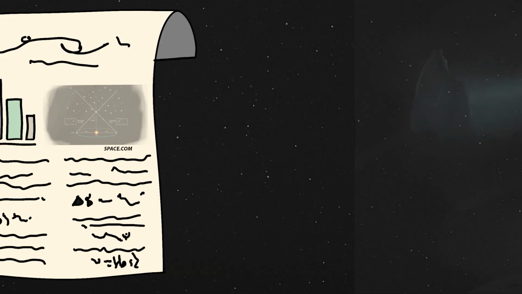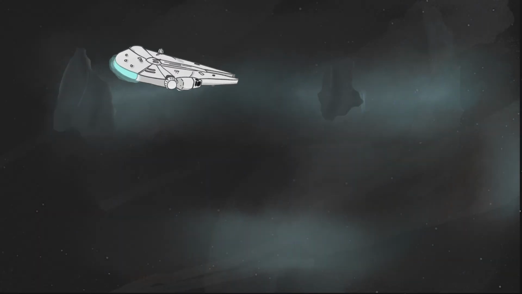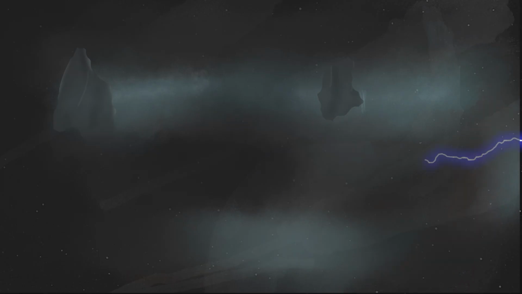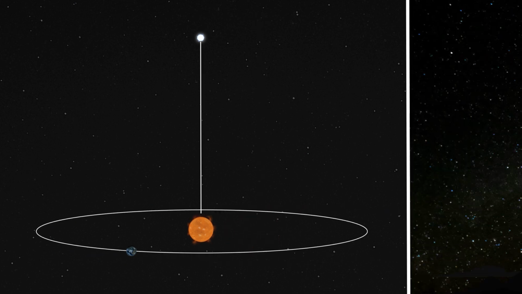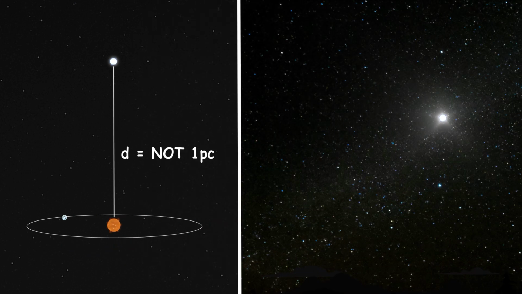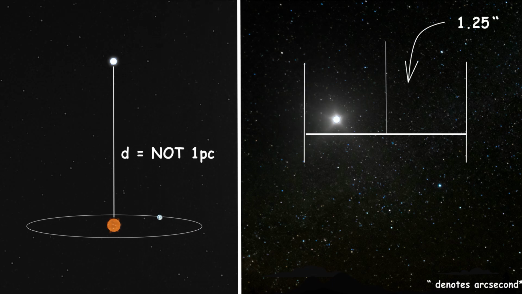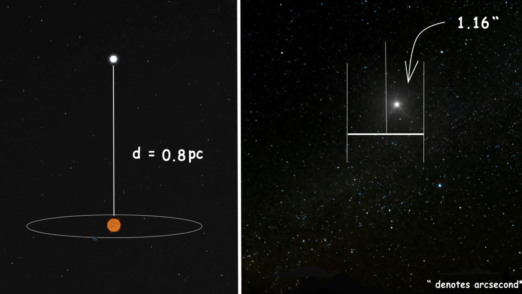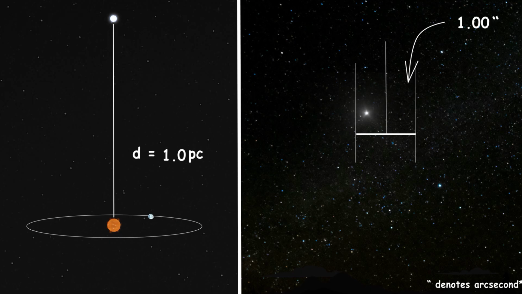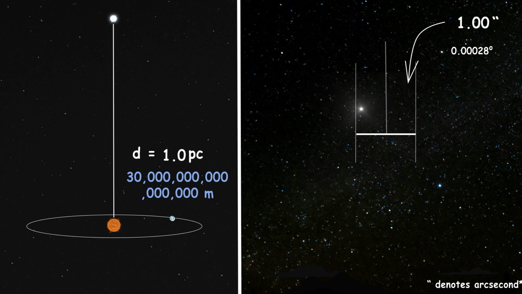However, more academic works use parsec. A parsec is roughly 3.26 light years, or 1/12 of Han's Kessel run. If you were to define fully what a parsec is, let's say we pick a star that's on the polar axis of Earth's orbit. As we go through our orbit, that star will shift due to parallax. This shift depends on the distance d to the star. If the shift of the star as we observe it is 1 arcsecond, or 0.0028 degrees, then the distance that star is from our orbital plane is exactly 1 parsec, or 30.9 quadrillion meters.